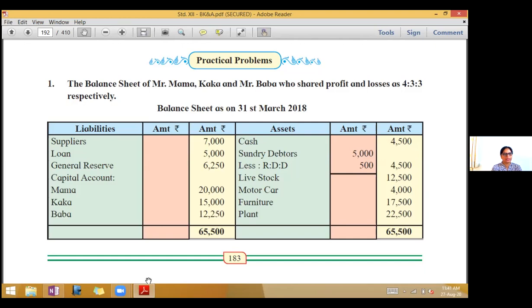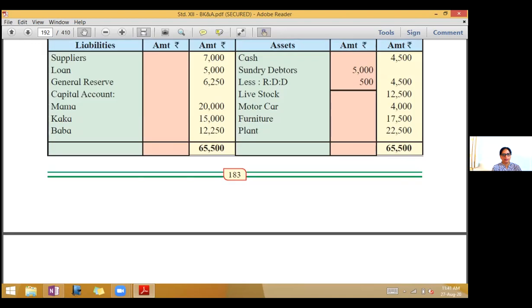Look at the liabilities side. You have suppliers. Now suppliers here means creditors. Loan, general reserve, capital accounts of the three partners. On the asset side, you have cash, sundry debtors, less RDD, livestock, motor car, furniture, and plant. Next page.